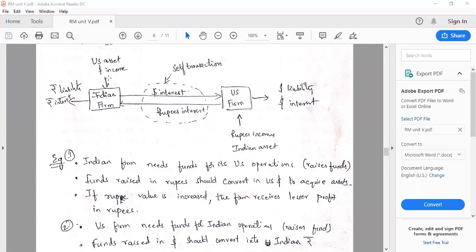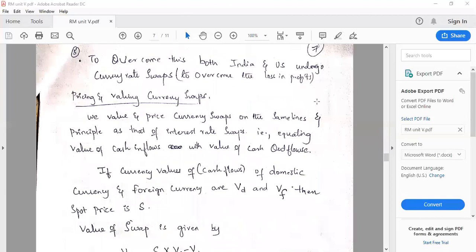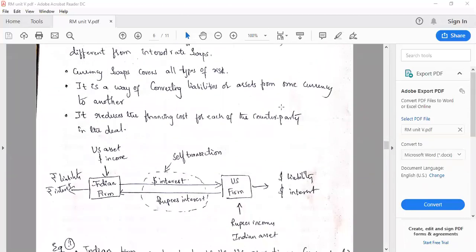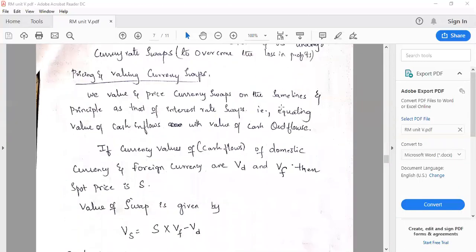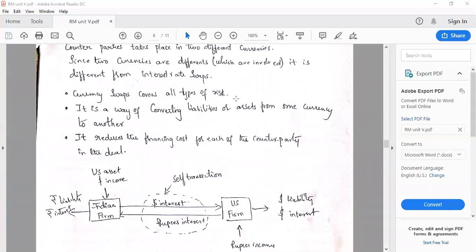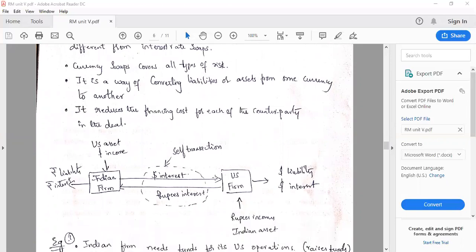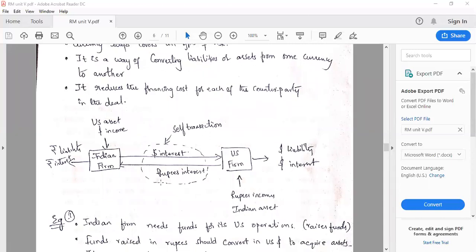Suppose it is a US asset which is in dollars, it would be converted into liabilities in rupees, and interest. Likewise for the US firm also. So this is the mechanism by which currency rate swaps will be used in order to overcome the loss in profits. That is the main reason for its existence: converting liabilities or assets from one currency to another. I think you understood this particular point. It is a way of converting liabilities or assets from one currency to another through this mechanism.